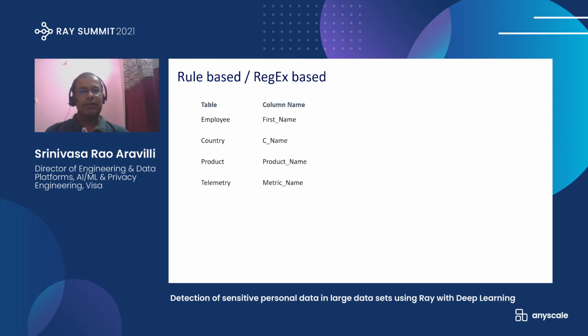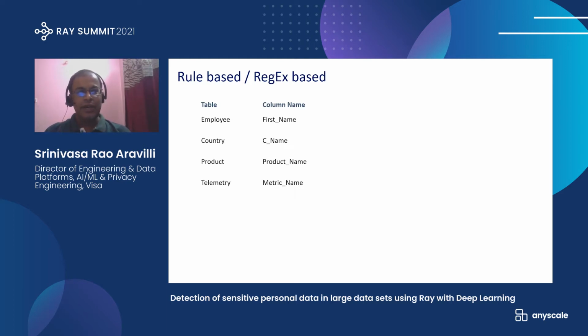Take for example a regular expression based approach. There are four tables in the structured data. One is the employee table, another is a country table, a product table, and this company collects a lot of telemetry data from various devices, and that's why they want to persist the telemetry data as well. In each of these tables there is a name column: employee name, country name, product names, and for telemetry data, whatever the metric name is.